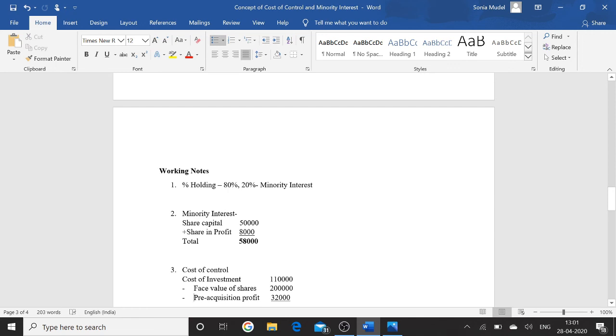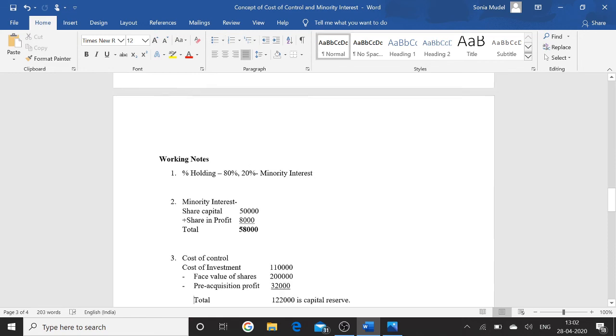As nothing is given in the question about reserves and other information, the minority interest is equal to share capital 50,000 plus share in profit 8,000, the total being 58,000, which will be shown in the balance sheet on the liability side. It is shown below reserve and surplus. For example, if we have the heads equity and liabilities, then share capital, profit and loss, and reserve and surplus, then minority interest we will show in the liabilities of the consolidated balance sheet.